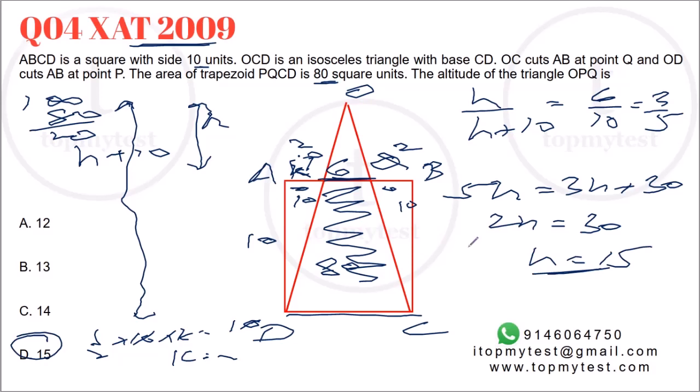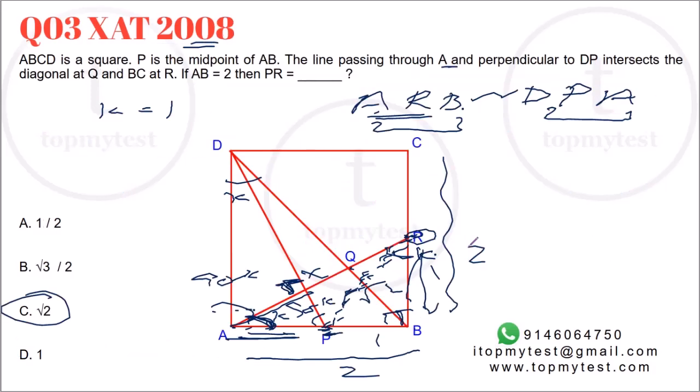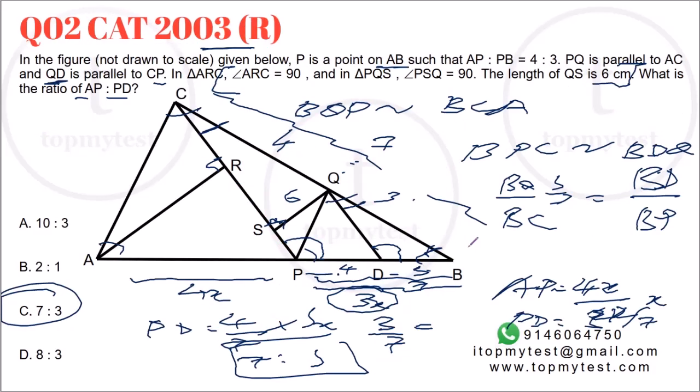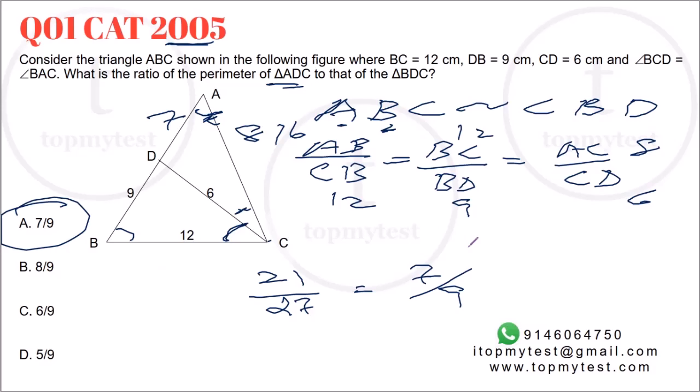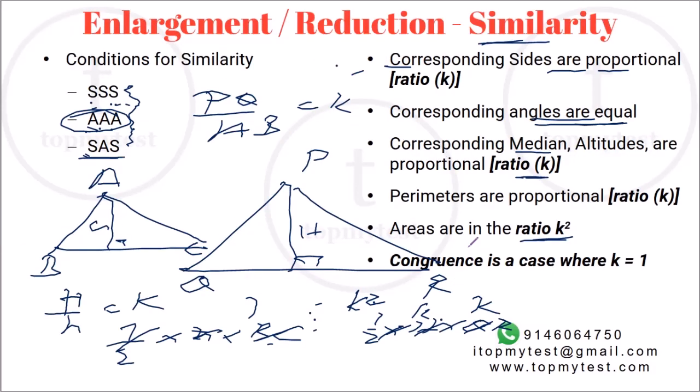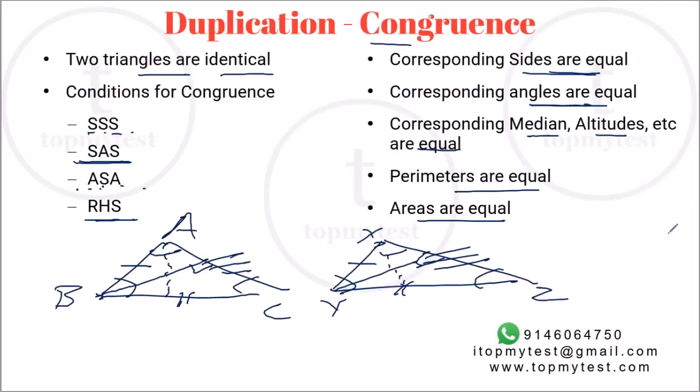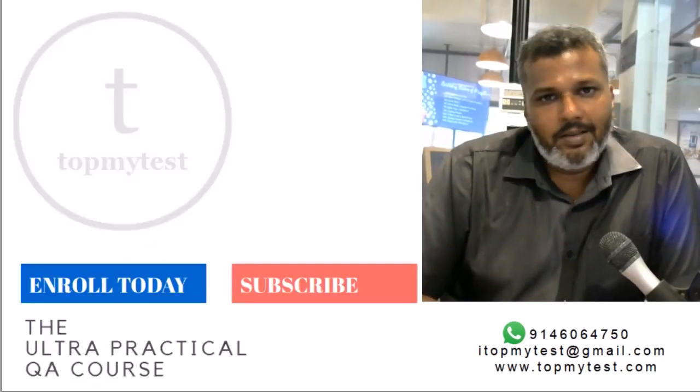Similar triangles are pretty straightforward. You need to identify the similarity or the congruence as the case may be. Once you do that, the questions are pretty straightforward to solve. The only thing you need to know is that if two triangles are congruent, then the ratio of sides is equal to 1, and for congruent triangles, basically everything is identical. Once you do that, questions are reasonably straightforward to solve. That completes this particular session.